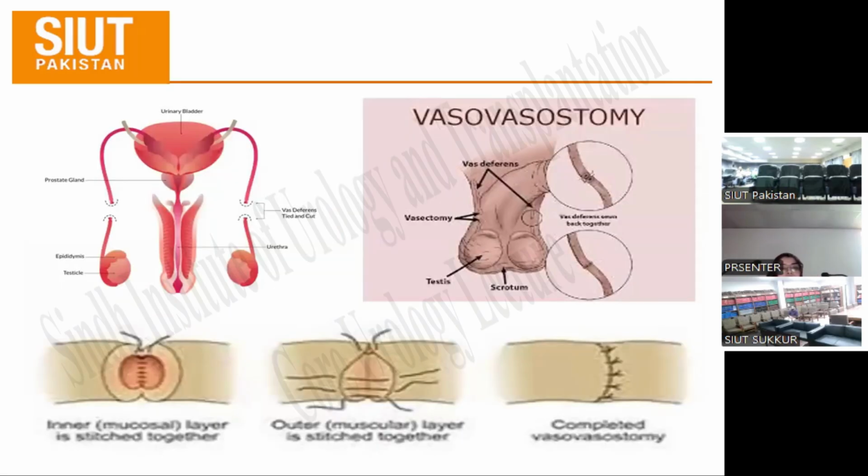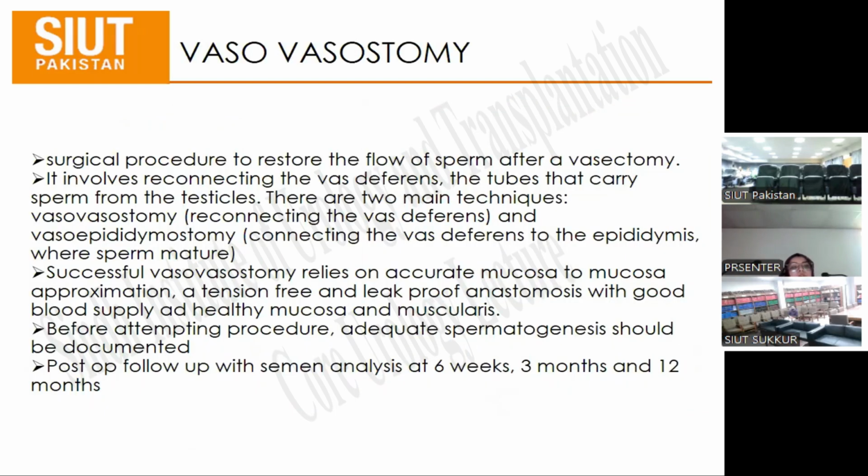So here is a picture showing the vas deferens cut and ligated. Same goes for the reversal of vasectomy, which is vasovasostomy, in which we reconnect both ends of the vas deferens. Vasovasostomy is a surgical procedure to restore the flow of sperms after vasectomy. It involves reconnecting the vas deferens, the tubes that carry the sperm from the testicles. There are two main techniques for vasovasostomy.